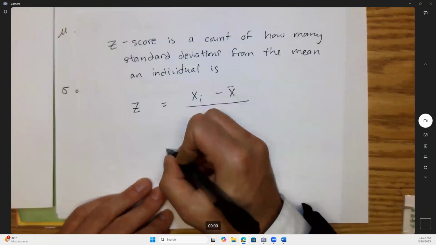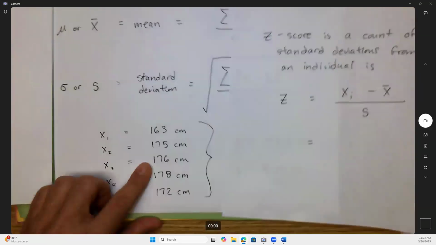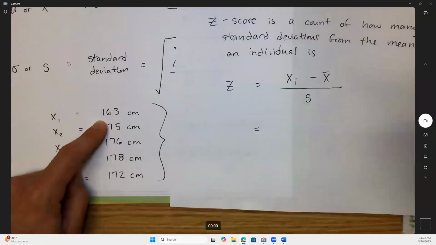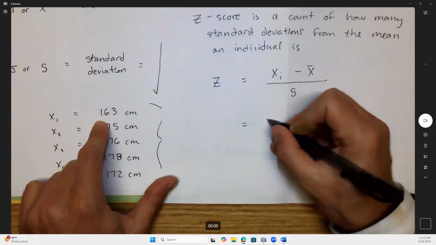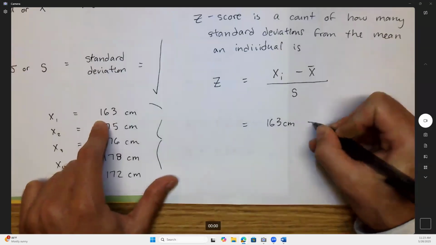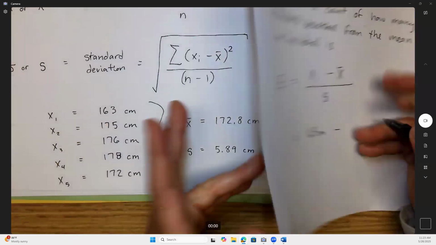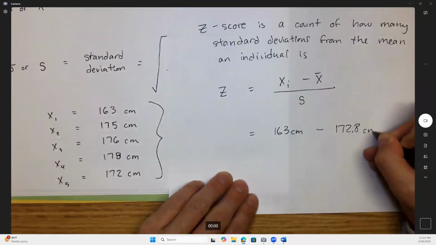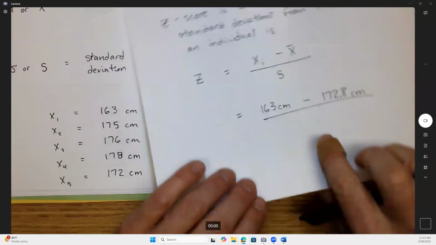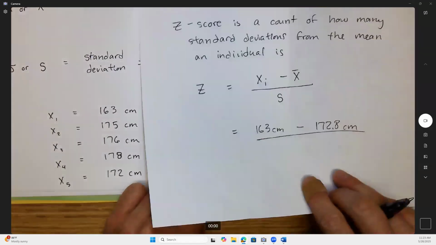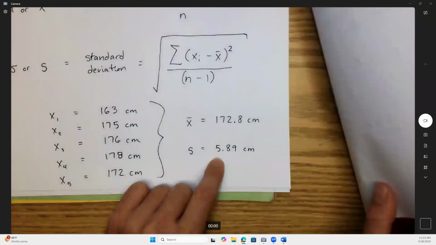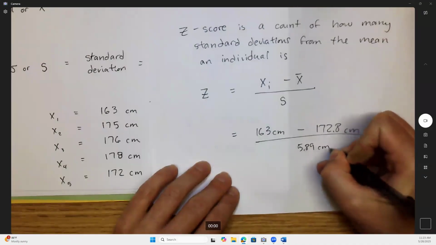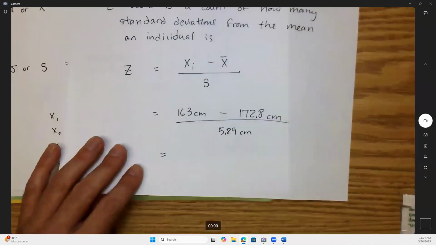Right. So let's try this. I'm going to pick one of you randomly. Let's say the 163 centimeters. Do this for your own height too. I'm going to take the 163 centimeter person and subtract the mean, which was 172.8, also in centimeters. And then compared to what? Are you extremely tall or short, or just a little bit taller or shorter? Well, that depends on the standard deviation size. So do 5.89 centimeters right here. We're going to get a z-score for this person.